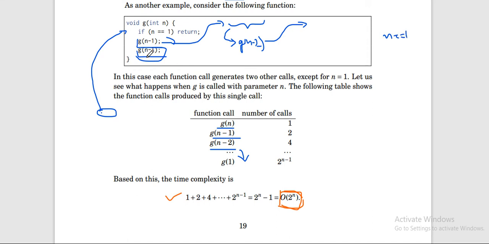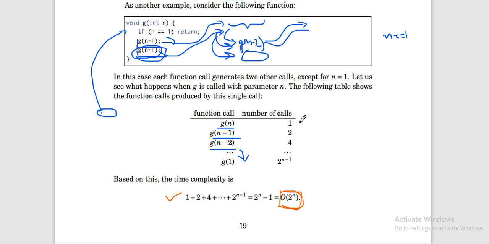Then the second line will be called, and then again the second line will call here, and if this is called here, then again it will call g(n-2), and again the second line will be here, right? So in this way, again this will call, and a continuous calling will happen.